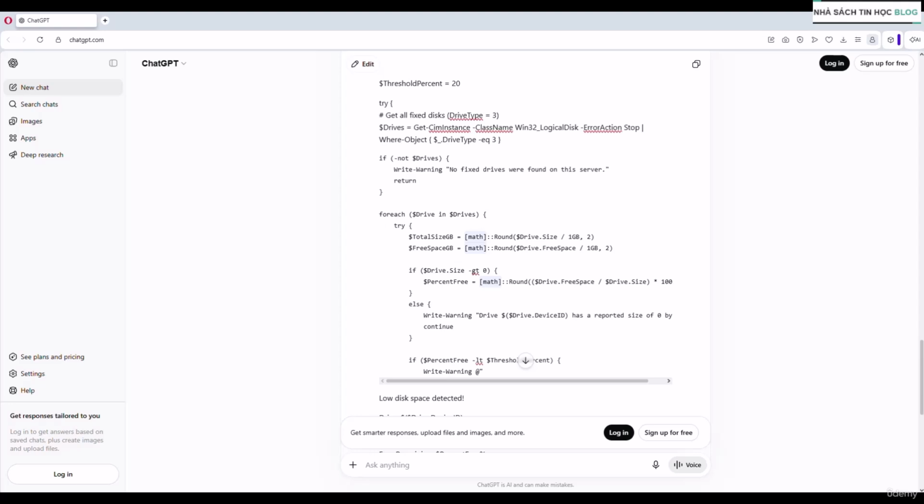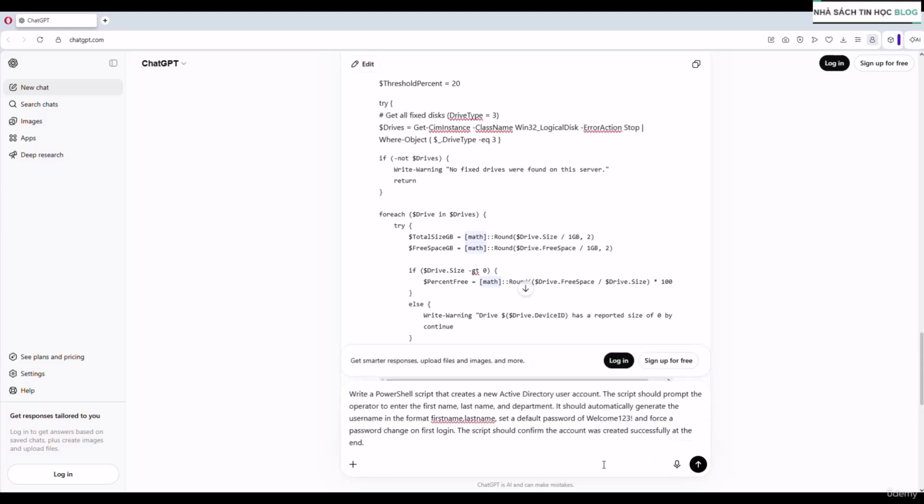Let's look at another example with even more information. All right. So I'm going to, and again, this probably isn't one you'd use in a production environment, but for our testing and for our learning, this is fine. Write a PowerShell script that creates a new Active Directory user account. The script should prompt the operator to enter the first name, last name, and the department, and it should automatically generate the username in the format of firstname.lastname and set a default password of welcome123. Again, not a strong password, but for the lab, this prompt is fine.